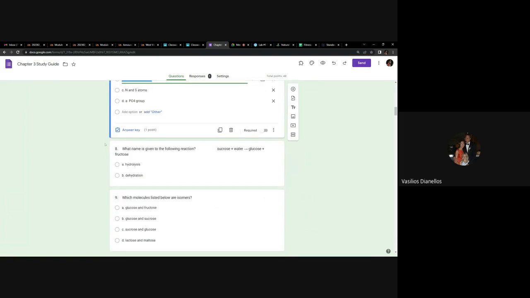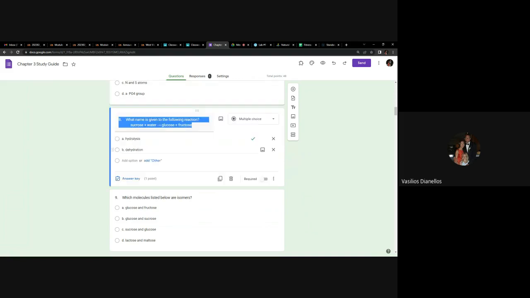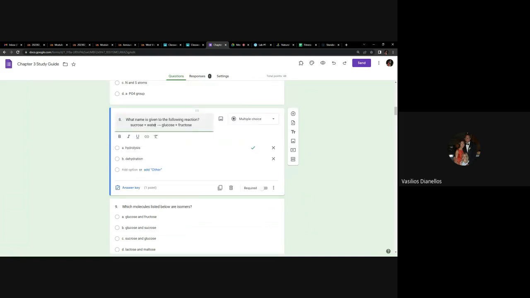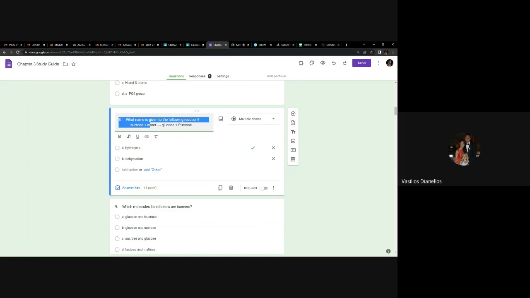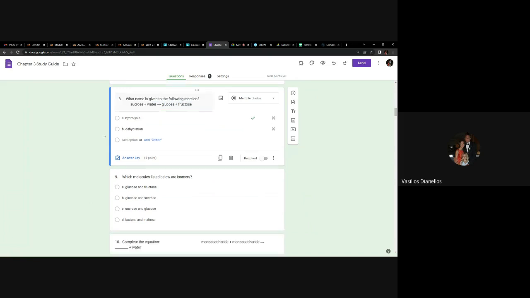Number 8, which name is given to the following reaction? Yep, again, doesn't matter what the words are. Don't worry about the other words. Here you go. Water on the reactant side, right? Water on the left-hand side of the equation. That makes it hydrolysis. Because when you get this question, if you get it, there probably will be words you don't understand. So just focus in on that water. Is the water a reactant or is the water a product? So if it's a reactant, it's hydrolysis. If it's a product, it's dehydration.